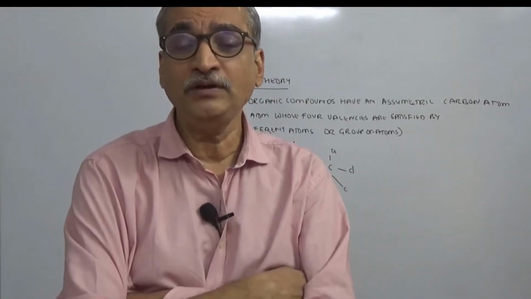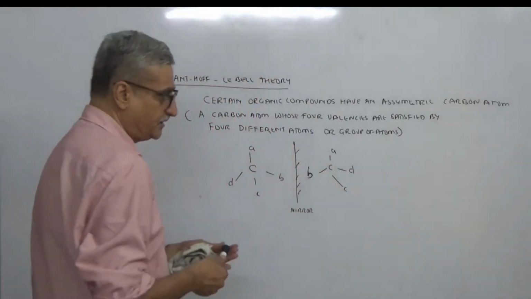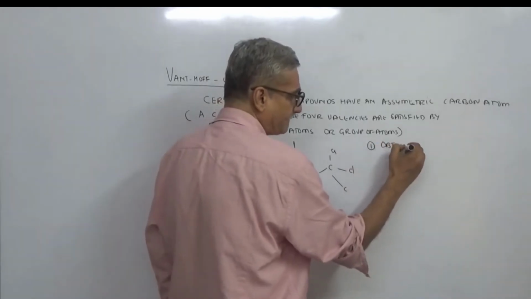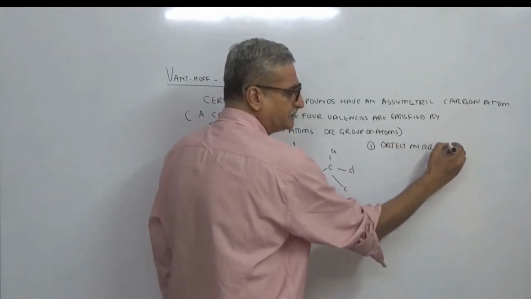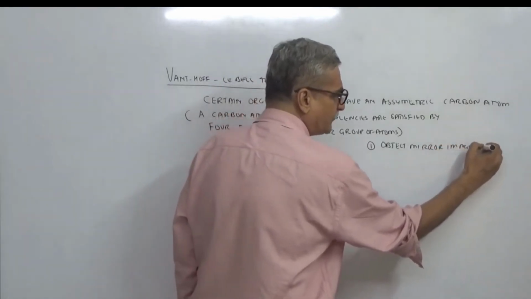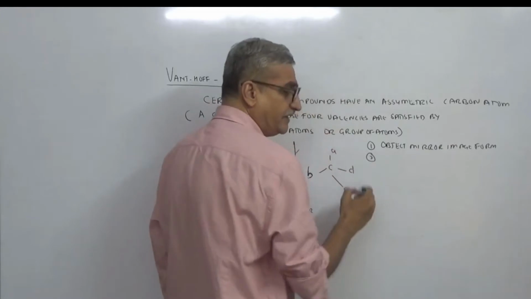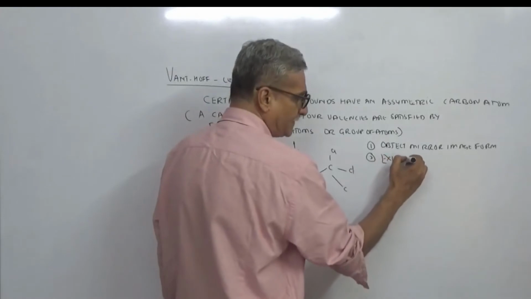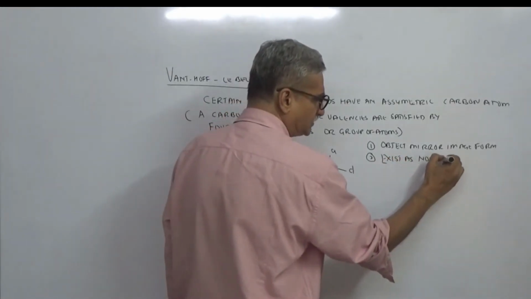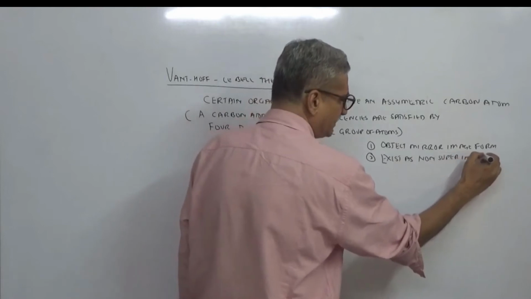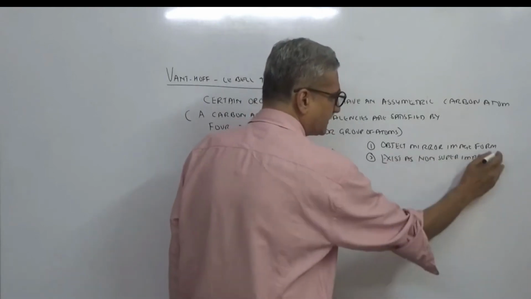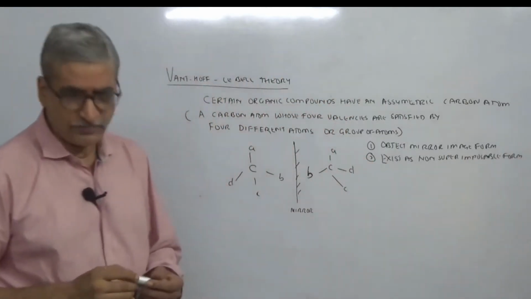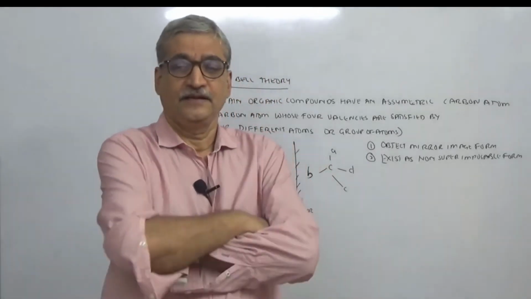These are called non-superimposable images. So either we say they are object and mirror image forms, or we can say they exist as non-superimposable forms. Are you understanding?